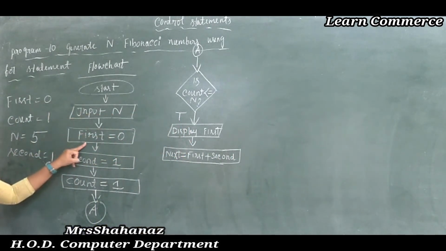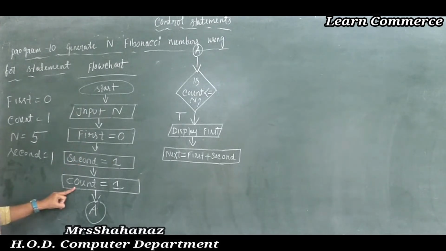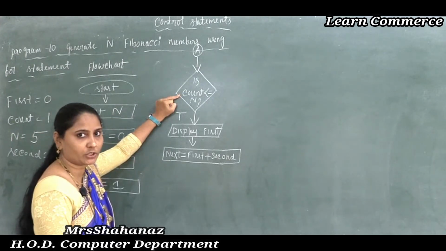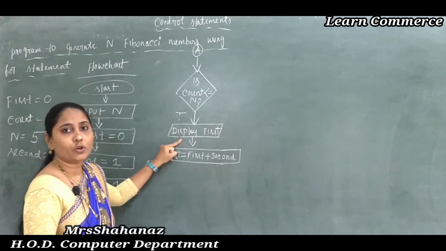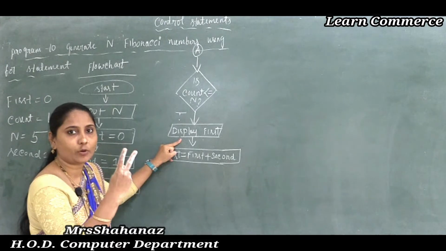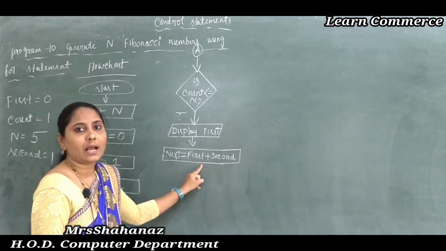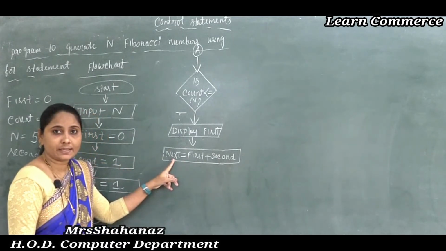Input n, first value is equal to 0, second is equal to 1, our count value is equal to 1. Then I am checking one condition, count value less than or equal to n. If the condition is true, then sure it is going to add the value. First of all it is going to display the first two numbers 0 and 1, and how to get the next value? Just by adding first and second number, the previous two, it is possible to get the next number.